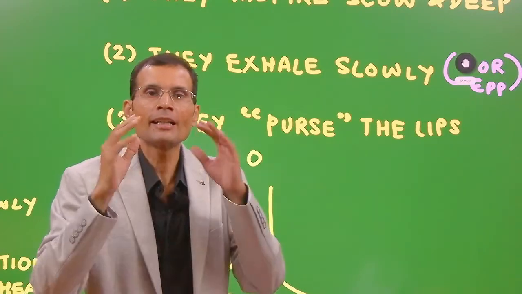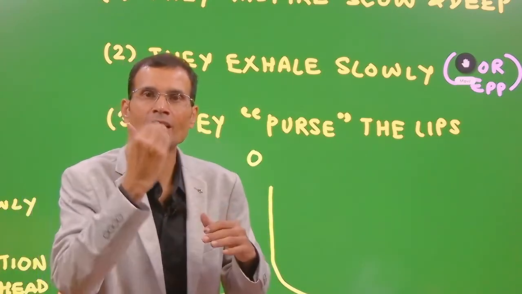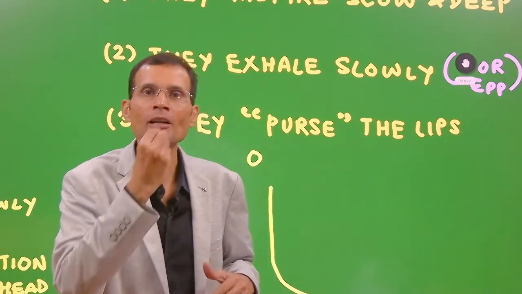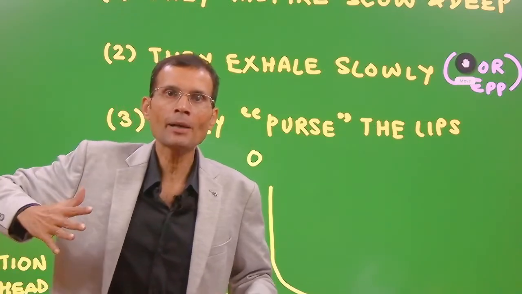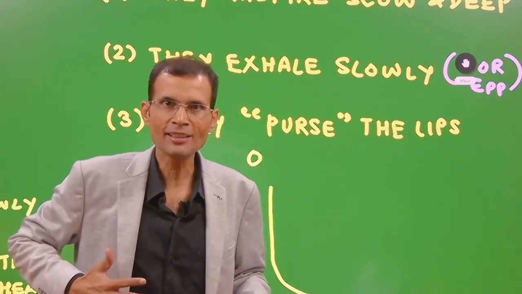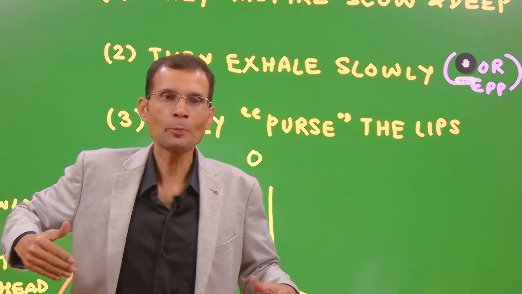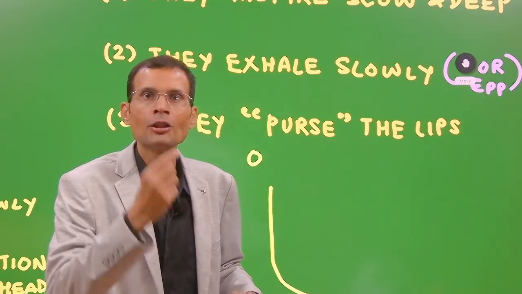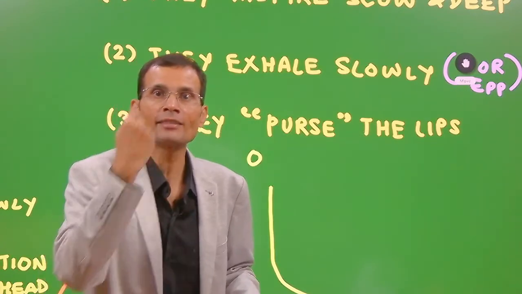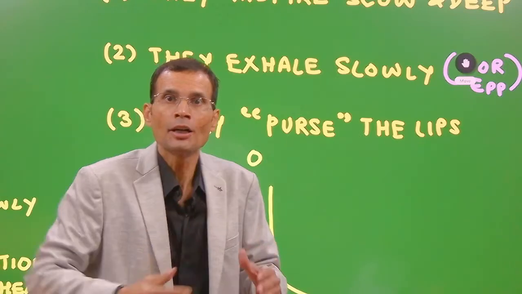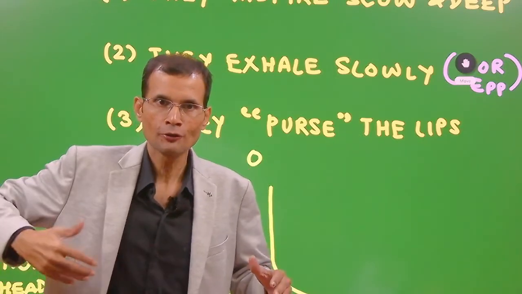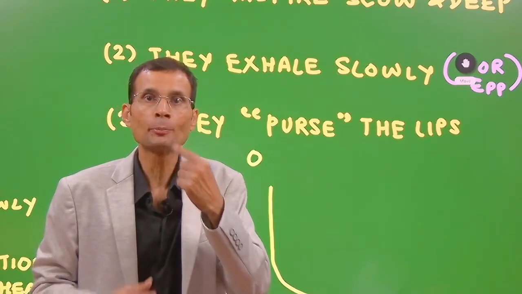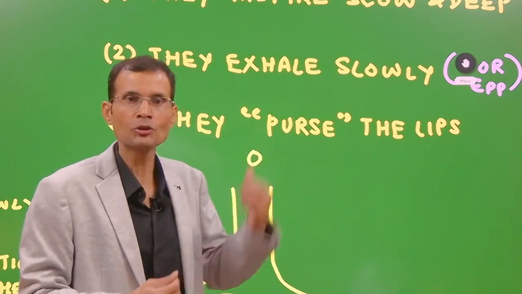Pursing of the lips creates an artificial resistance at the outlet. I'm talking about expiration and pursing of the lips. They apply pressure from below, not like this, but by forceful expiration. So pressure is being applied from below and air is coming out from the mouth, but the pursing of the lips creates resistance at the outlet. So air starts with a lot of force from the alveoli, but there is resistance at the outlet, at the mouth, because of the pursing of the lips done by the COPD patient.